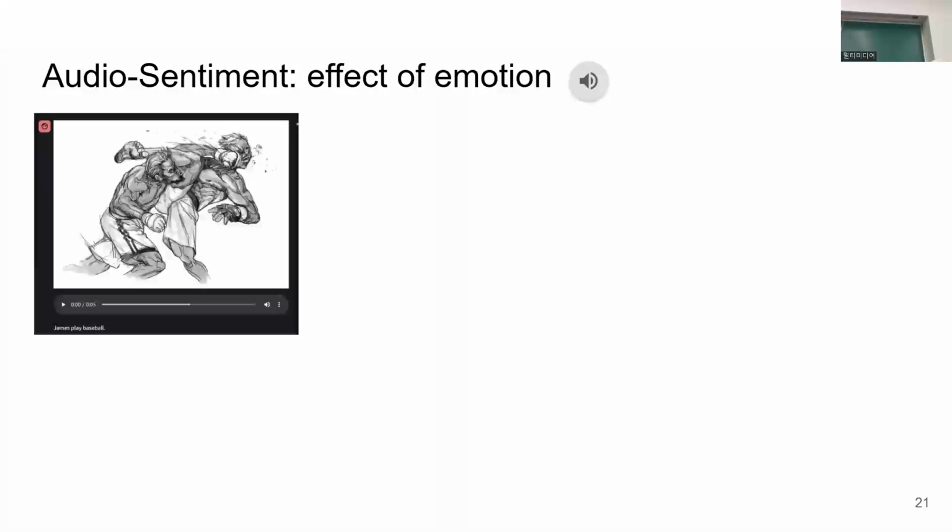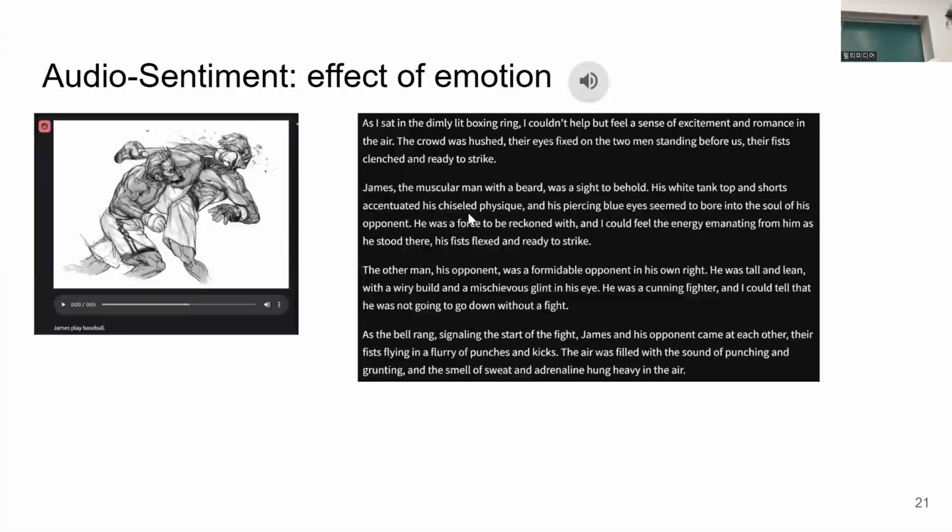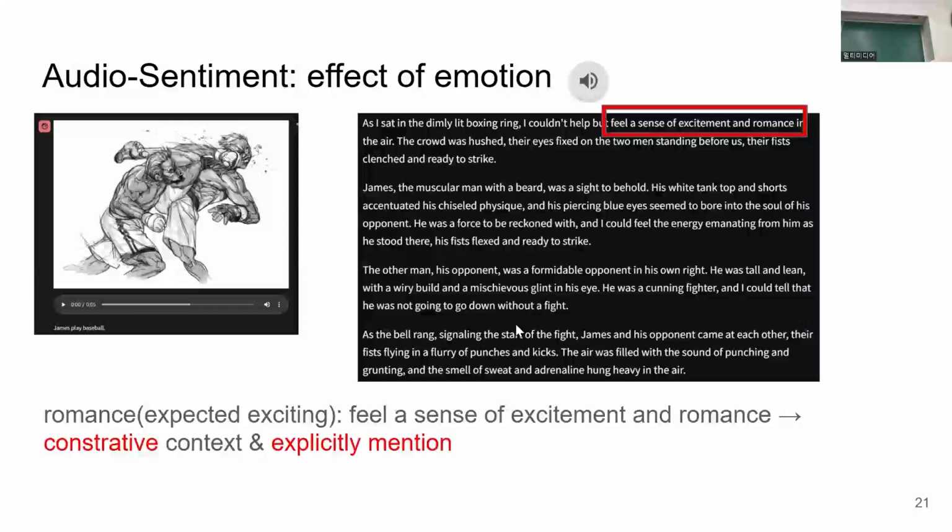Now, this is a story generated by the model when romance music is added to the same input. The word romance is explicitly mentioned in the story, such as a fear, a sense of excitement, and romance. In this way, when emotions somewhat conflict with the story expected from images and text or the previous storyline, like between the boxing and the romance, we can see that the MUSE has a tendency to explicitly mention those emotions